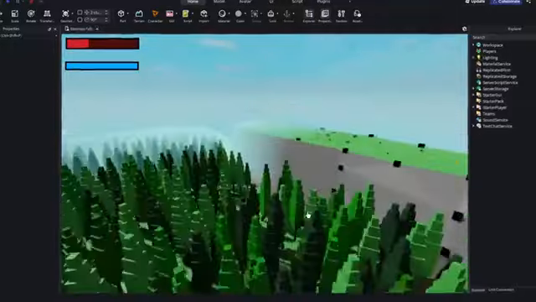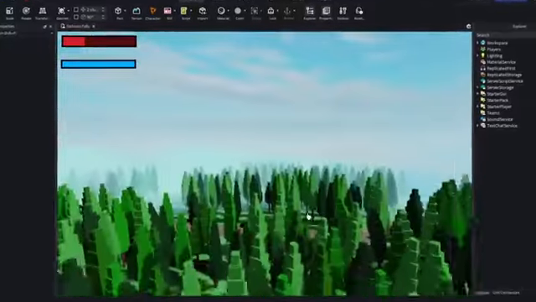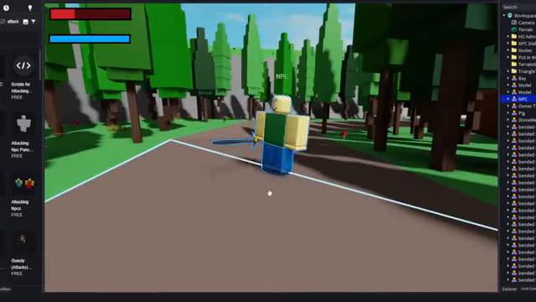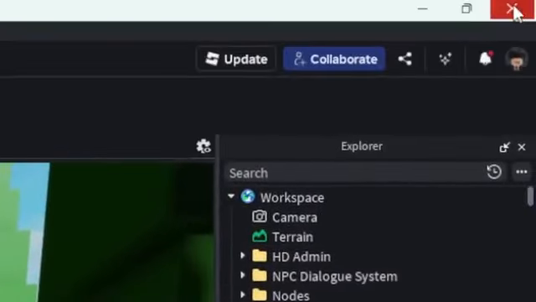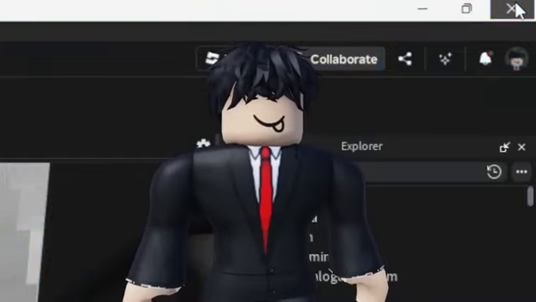Like, take a look at this map. I'd say this was my best build back then. It was supposed to be an RPG game, but the furthest I got into making an RPG was taking an NPC from the toolbox, then quitting the project halfway through. And this was the same story for every game I made.